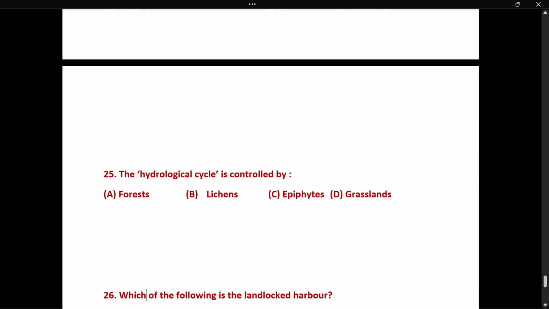Next. The hydrological cycle is controlled by what? As I mentioned earlier, hydro means water. So in the hydrological cycle, water evaporates from the ground and comes down on land in the form of rain. So it is controlled by forest. Option A is the correct answer. Forest is good for biodiversity and nature.